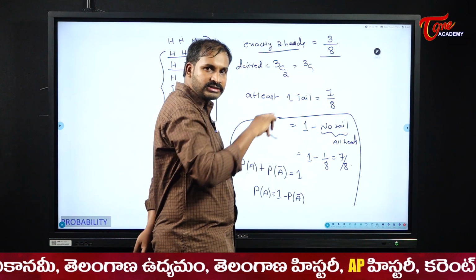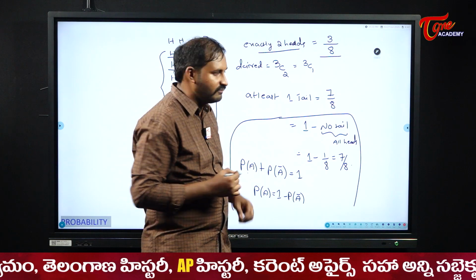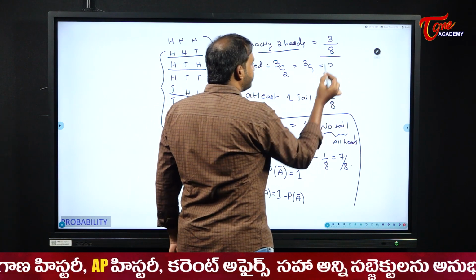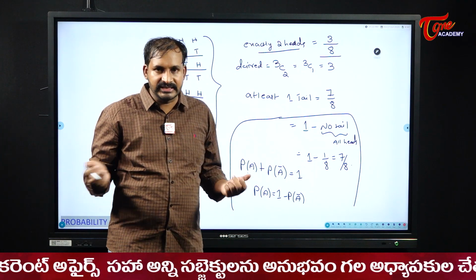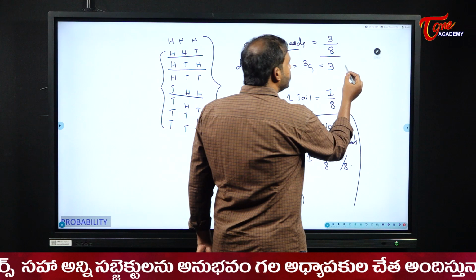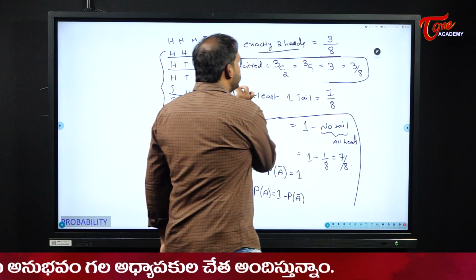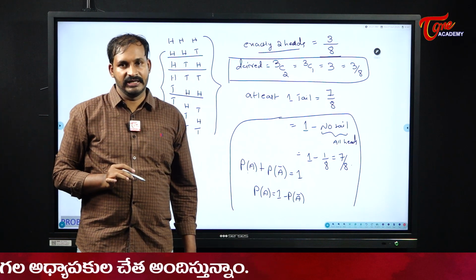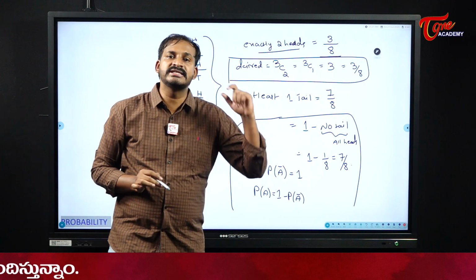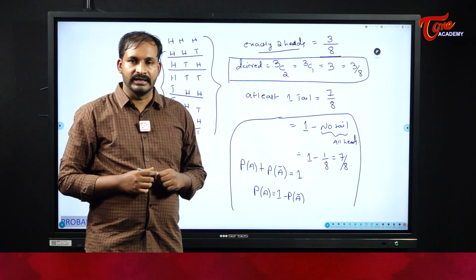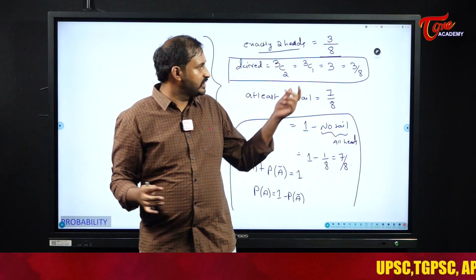3C2 is nothing but 3C1. Please do watch the combinations video so that you can understand why I am writing 3C2 is equal to 3C1. So this is equal to 3. So my desired is 3, and total anyway by seeing the number of coins we can say is 8. So the outcome here is 3 by 8. So we are going to use the methods of combinations here to get the answers quickly. We can find it in the generalized manner or by using combinations also.